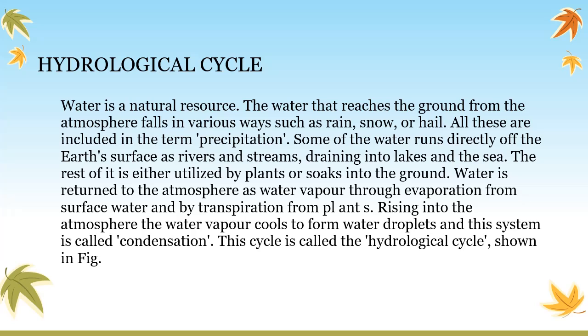Some of the water runs directly off the earth's surface as rivers and streams, draining into lakes and the sea. We have studied in previous topics that in Pakistan we have 5 major rivers. The largest one is the Indus, which is fed by the rivers Chenab, Jhelum, Ravi, and Satluj. We also have some lakes that you may have visited, major lakes like Haleji in Sindh and Saif ul Muluk. You have heard about them. And we also have the sea, that is the Arabian Sea.